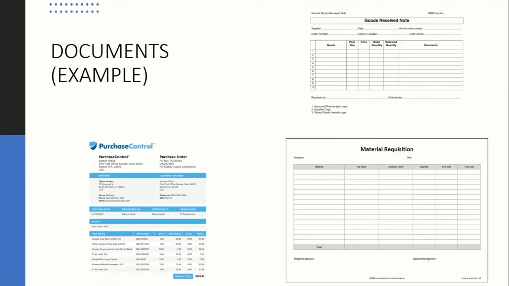Next will be examples of documents used in this cycle, in this process. So this is a purchase order. This one is a goods received note, and this is a material requisition note. This is not a fixed format, but generally it will look like this. Okay, so we'll go into the next slide.